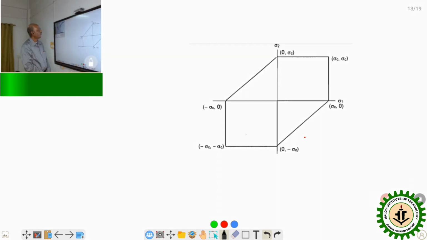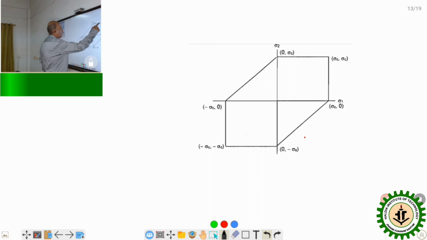Pictorially, if we present this graphically, sometimes sigma 1 minus sigma 3 comes in two-dimensional space. So sigma 1 and sigma 2 will be there. This side is tensile stress, this side is compressive stress.